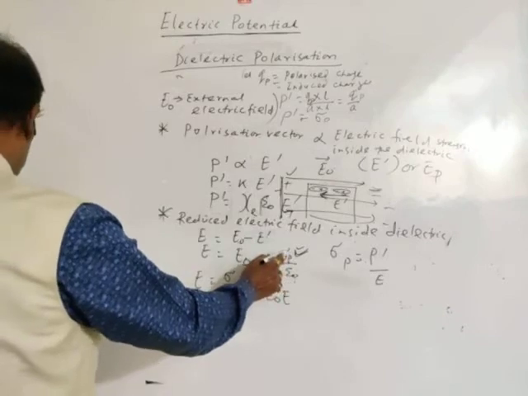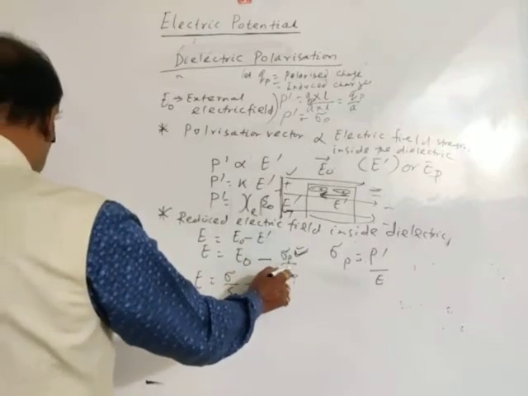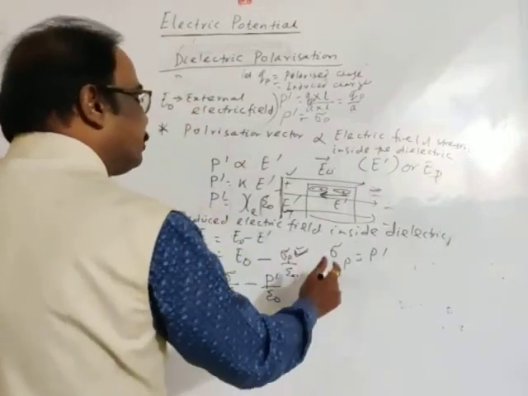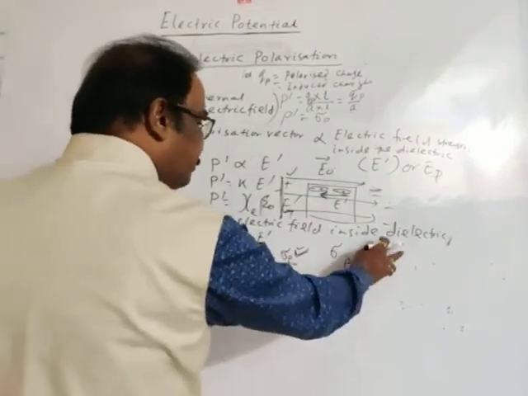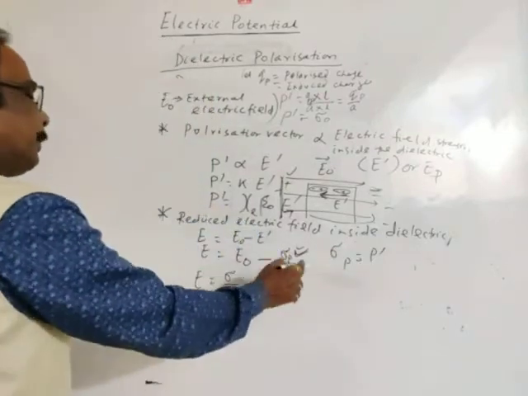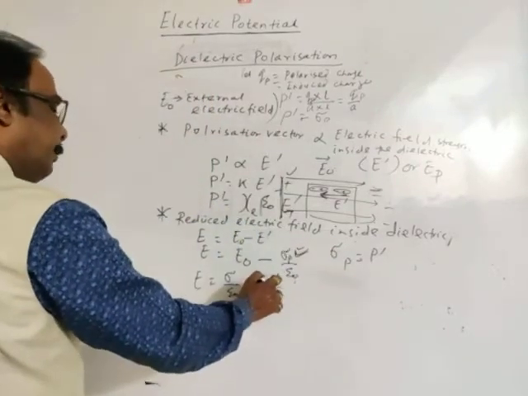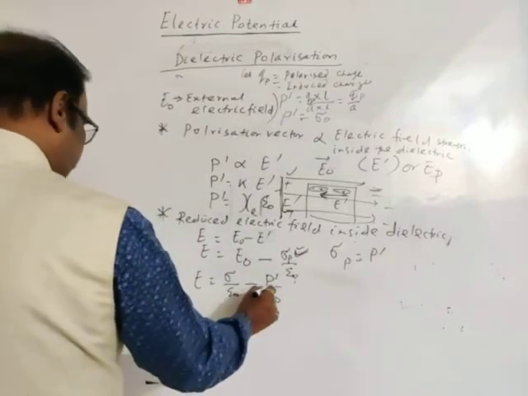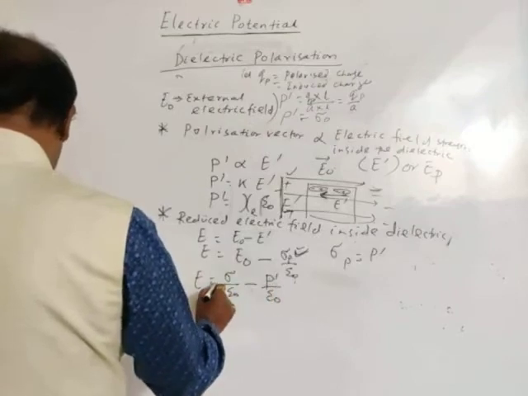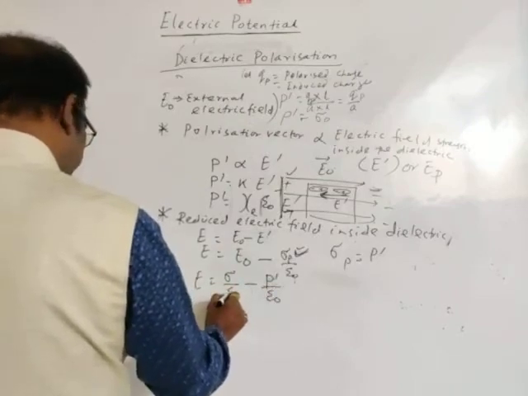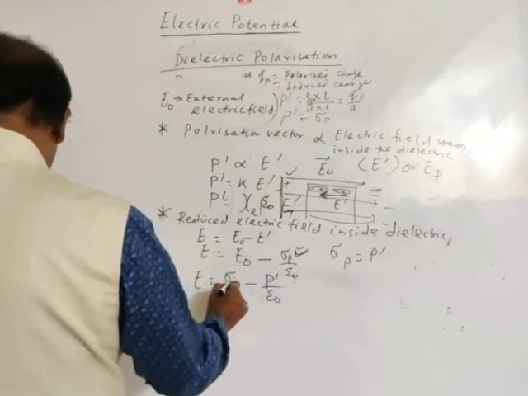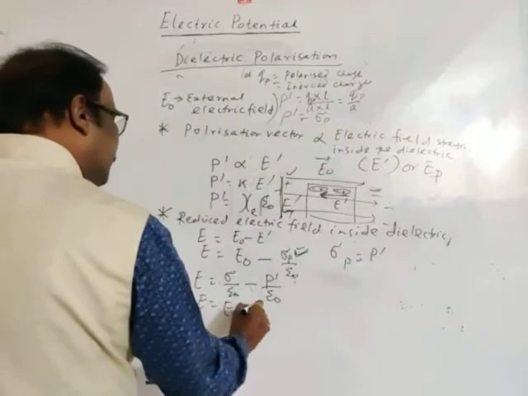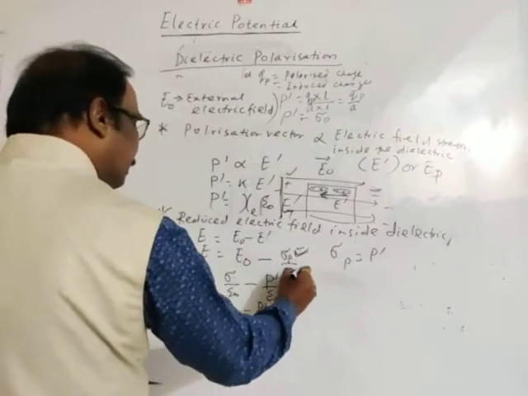So in place of sigma P, we can write P dash divided by epsilon naught. This is E naught in place of E naught. So if I write it again, E naught minus P dash by epsilon naught.